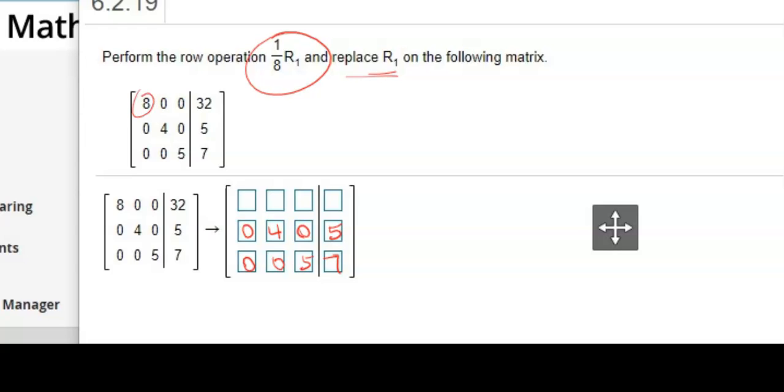So 8 divided by 8 is 1. 0 divided by 8 is 0. 0 divided by 8 is 0. 32 divided by 8 is 4. That's a 4. Okay, so now we know that one. So pausing and coming back with a new one.